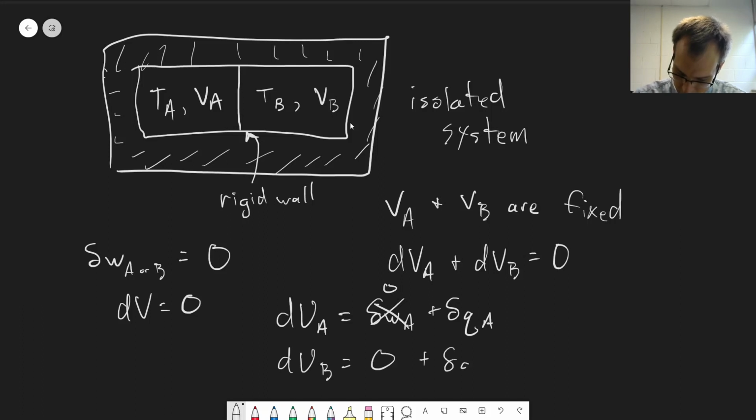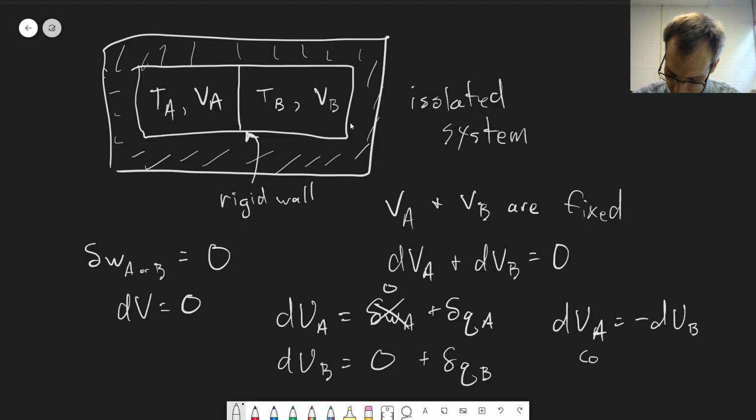One thing we know here is that because this is an isolated system, energy can't be created or destroyed, so any change in the internal energy of A has to come from B. So A and B are directly related to each other, and we can say dUA is equal to minus dUB. This is just stating that energy is conserved.